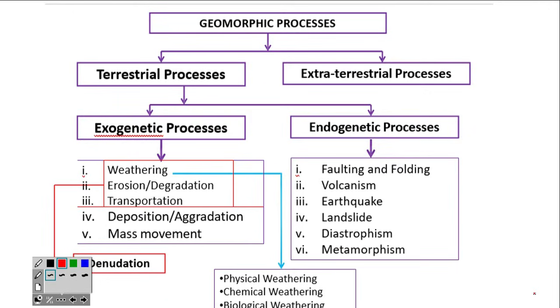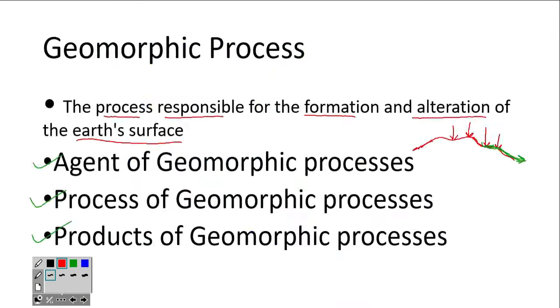So this chart I will be explaining in the next class. I hope you understood. Today we have discussed so many things.